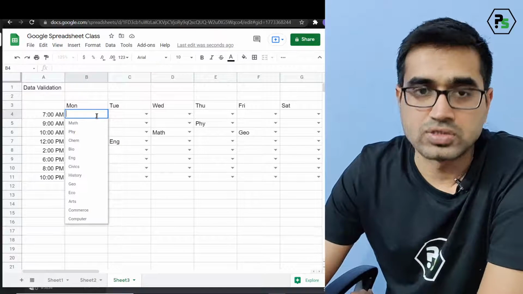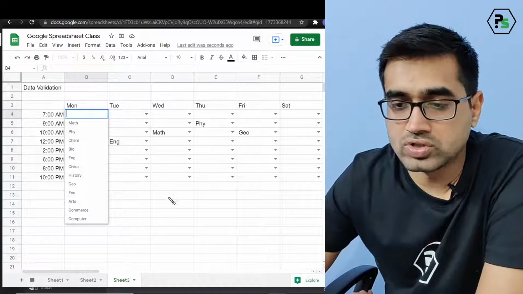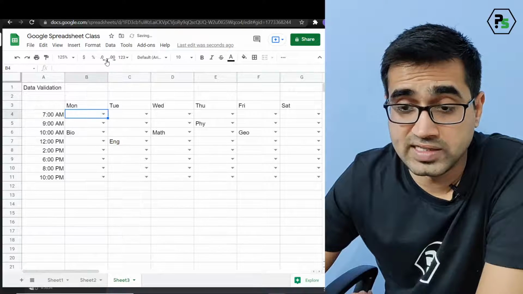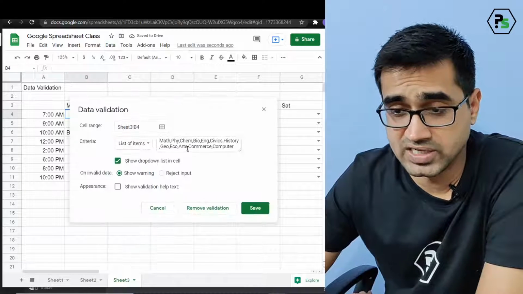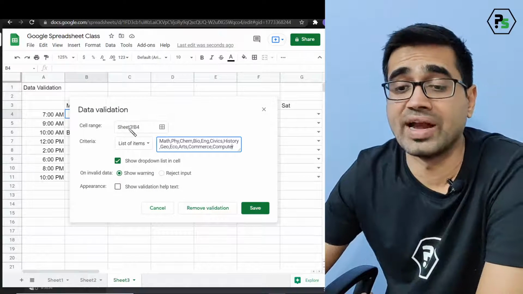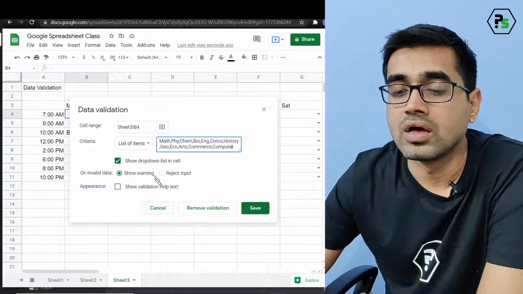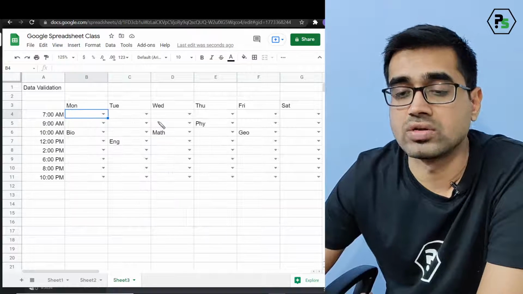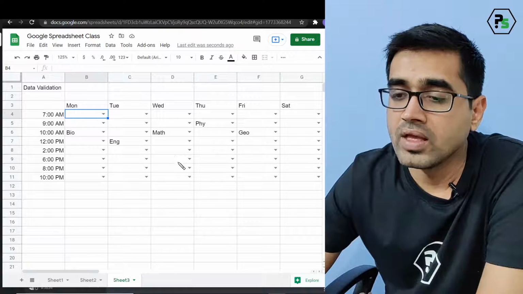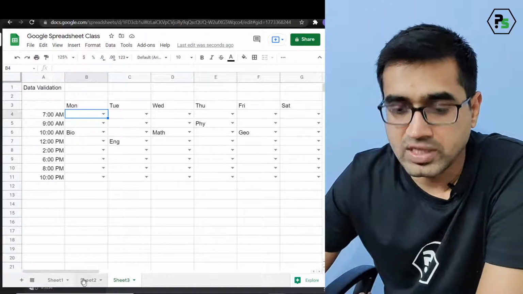Okay, so there should be a way out to solve this, and I cannot go click on this value, go to data validation, and then add here. Then I have to add everywhere like that. I have to select the correct range and all. So this is not a good way. There should be a good way.